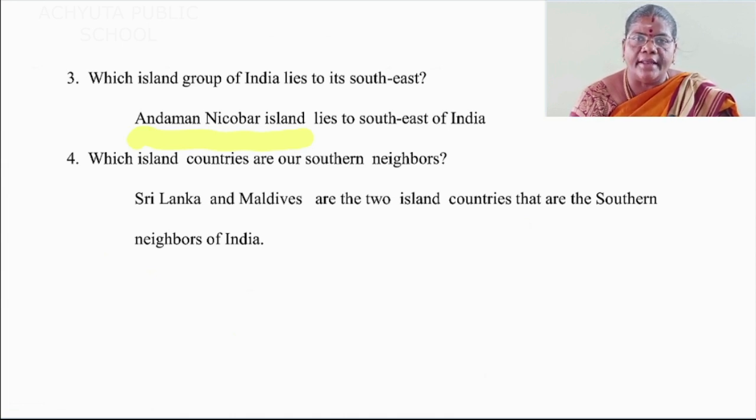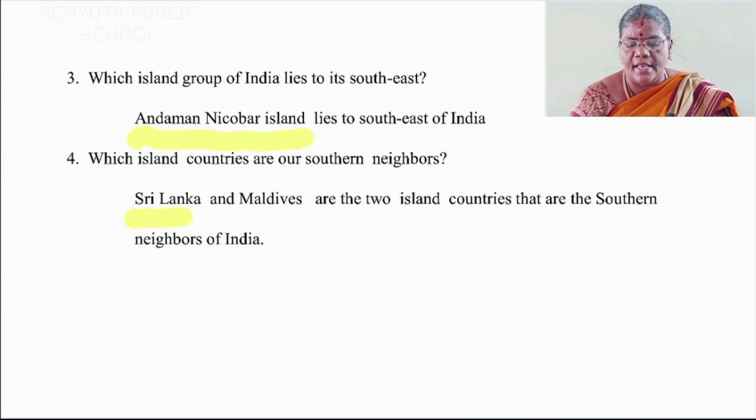Then leave one line and write the fourth question. Which island countries are our southern neighbors? Put one question mark. Answer is Sri Lanka and Maldives. Now I am going to spell Sri Lanka and Maldives.